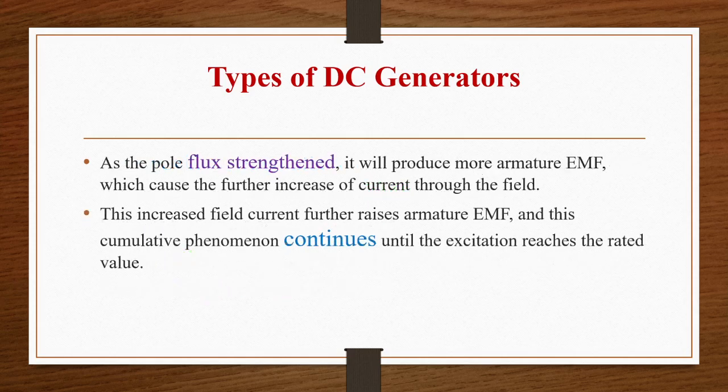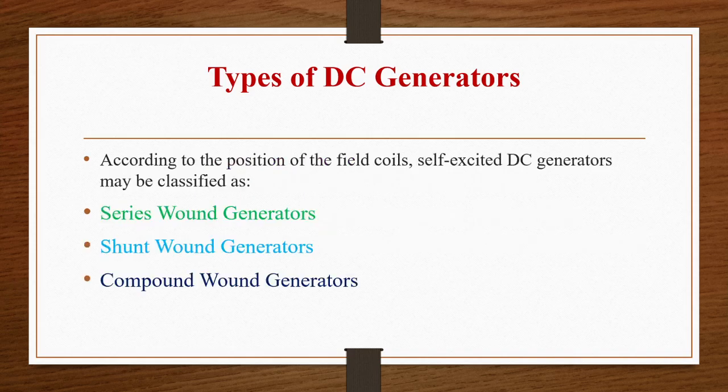So flux is strengthening, so it is producing more voltage or EMF, which will cause a further increase in the current. Okay, small voltage, small current, small flux. So flux is getting strengthened, again producing more flux, more EMF, more current. So this is a cumulative phenomenon, and it continues until the excitation reaches the rated value. I hope residual magnetism is clear to everyone.